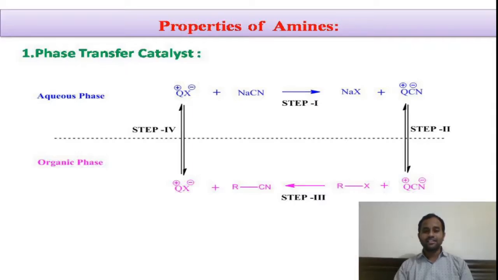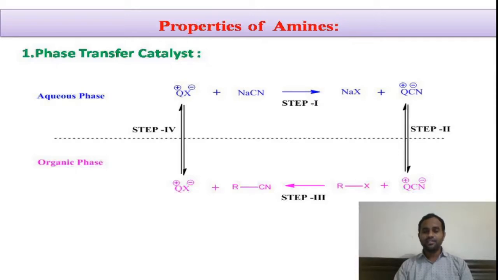And again this process continues in a cyclic manner, that is our quaternary ammonium salt will again come to the aqueous phase and again it will react with the sodium cyanide, which carries the cyanide from the aqueous phase to the organic phase. This will take place in a cyclic manner, right? By adding just a little amount of quaternary ammonium salt, this will act as a catalyst which is helpful in transferring the reacting species from one phase to the other phase, thereby increasing the rate of reaction. Such a catalyst is called a phase transfer catalyst, and the phenomenon is called phase transfer catalysis, right?